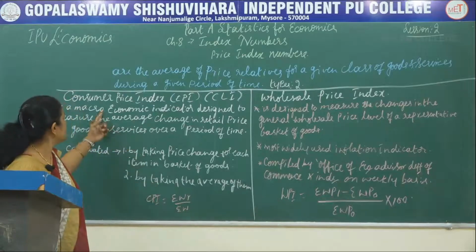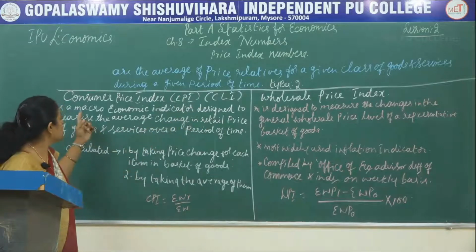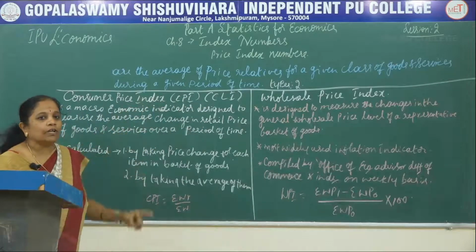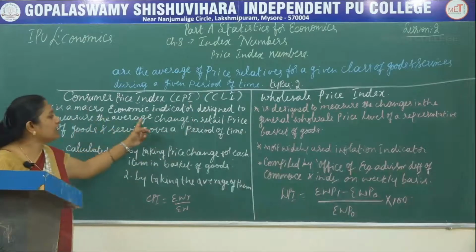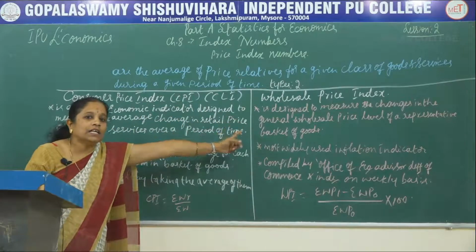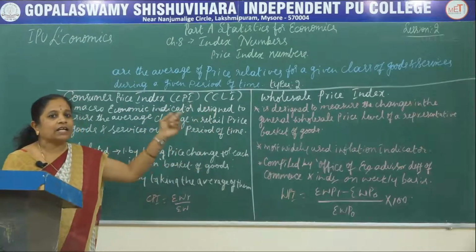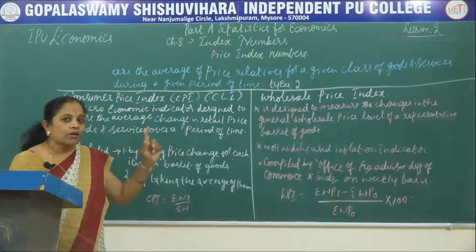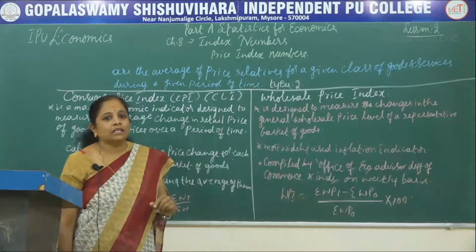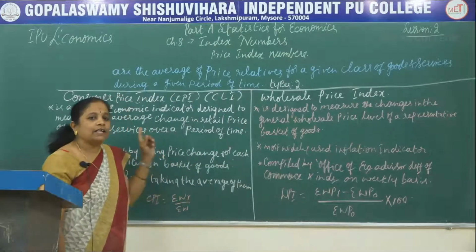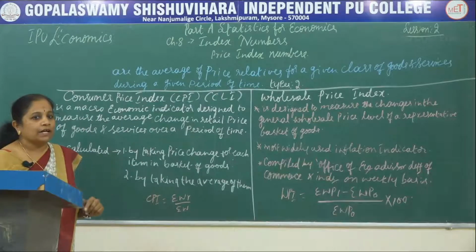The first one is the consumer price index number. Let us know about it. The consumer price index is a macroeconomic indicator designed to measure the average change in the retail price. So, in the consumer price index, we are considering the retail prices of the products, not the wholesale prices. In the case of the wholesale price index number, we consider the wholesale prices. In the case of the consumer price index numbers, we consider the consumer price indexes.